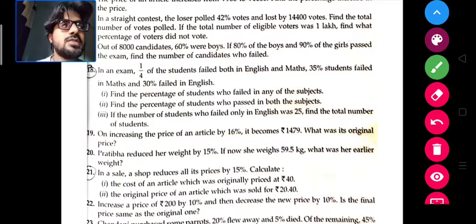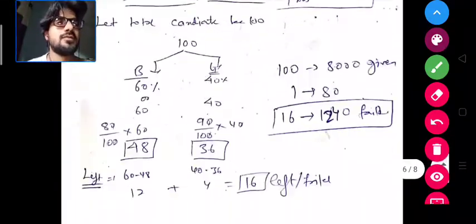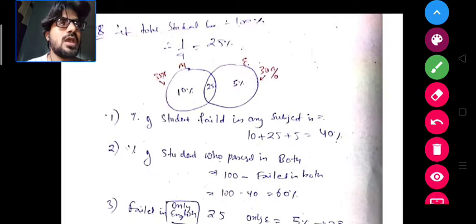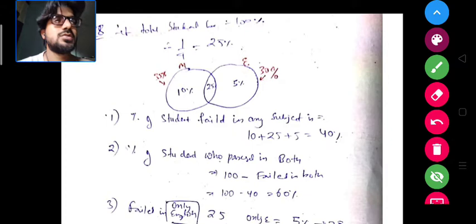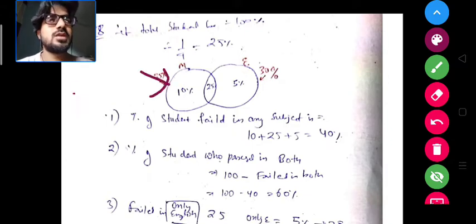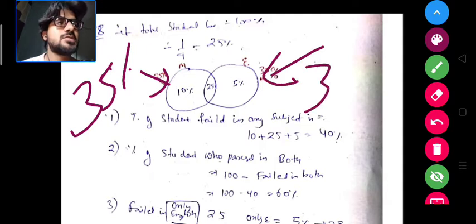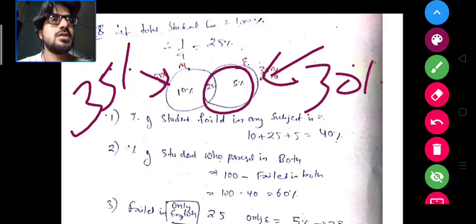35% failed in mathematics, and 30% failed in English. So this total is 35% and this total is 30%. Okay, means this full circle is 30% and this full circle is 35%.